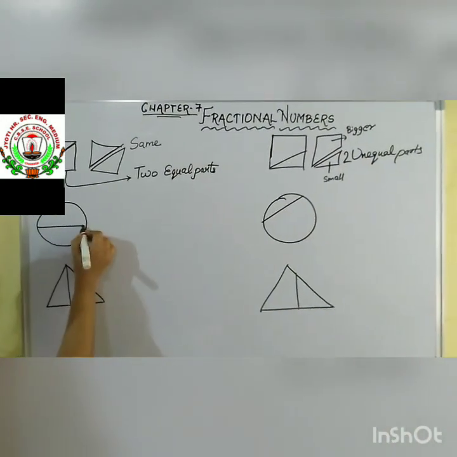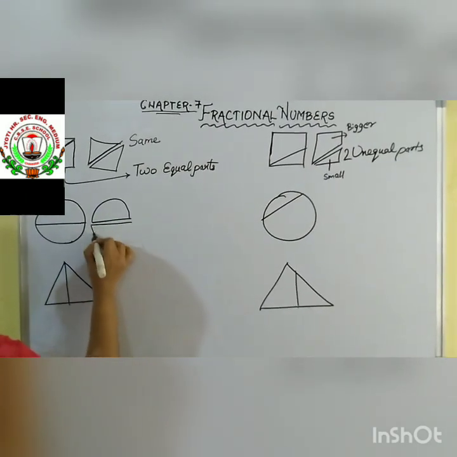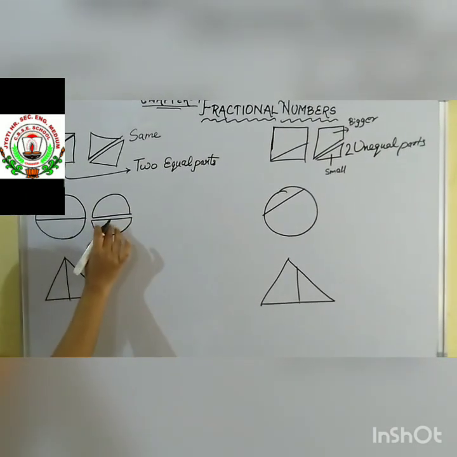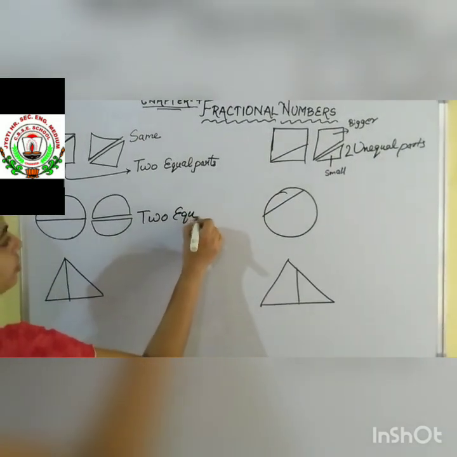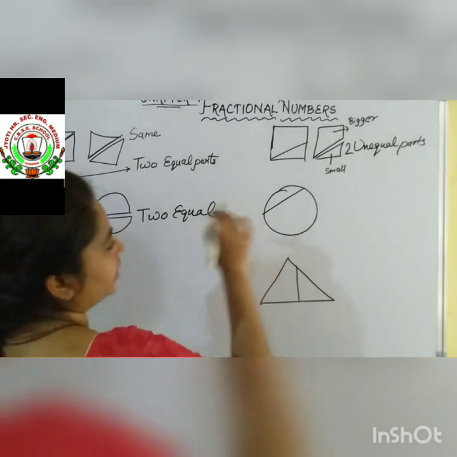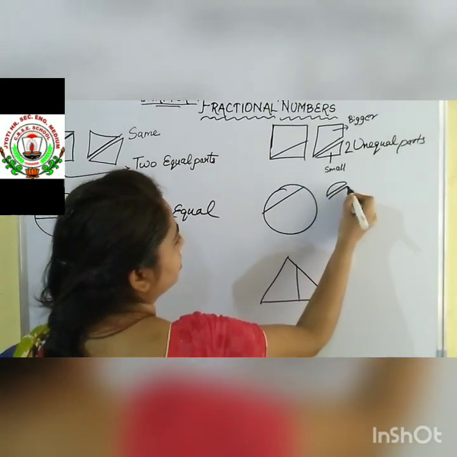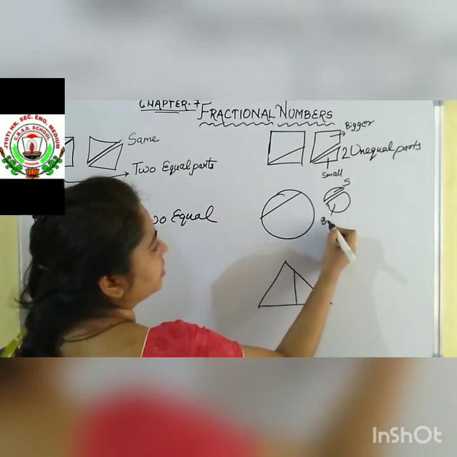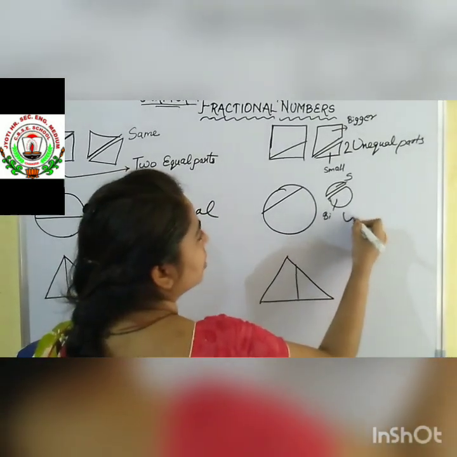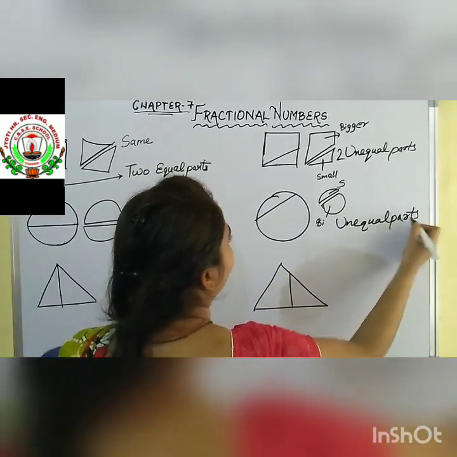Here, the next circle, two parts we can see. If we separate this like in this form, we can see both the parts are the same. That means again here two equal parts. In the next circle we can see this part is like this. Yes, one part is smaller and the next part is bigger. So this is unequal parts. This square has been divided into unequal parts.